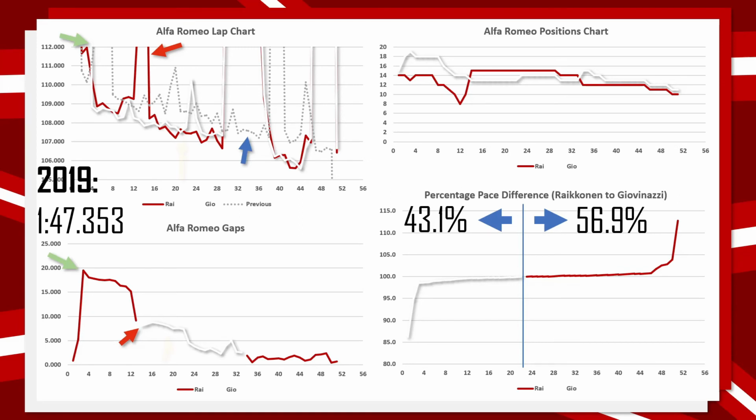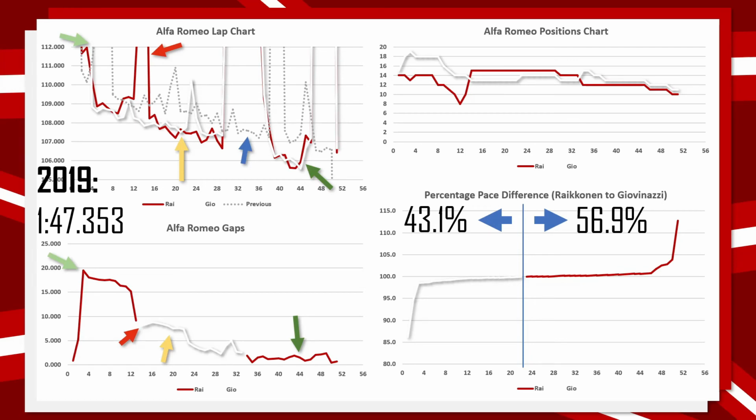Then post Kimi Räikkönen pit stop, it is Räikkönen who is just a little bit, only just, by about 2 or 3 tenths a lap faster than Giovinazzi, who actually has a small little mistake around lap 24. Then just after the safety car restart, Räikkönen actually managed to get back past, and then they were exceptionally even, with the gap staying just over 1 second.